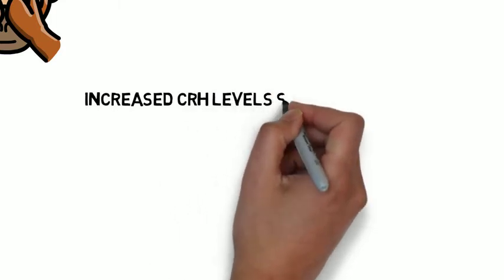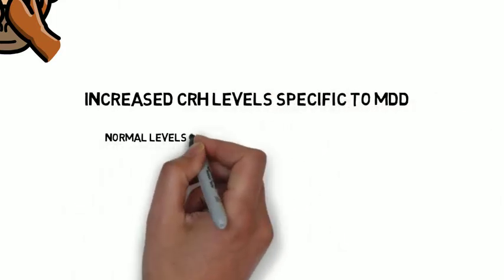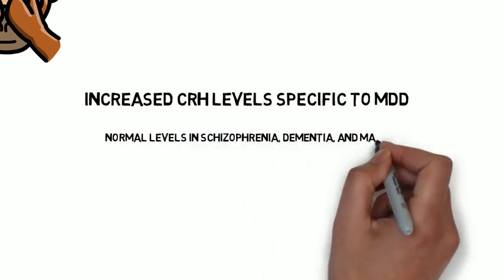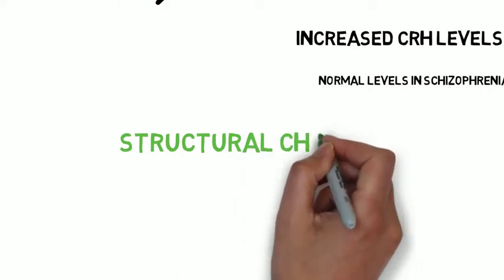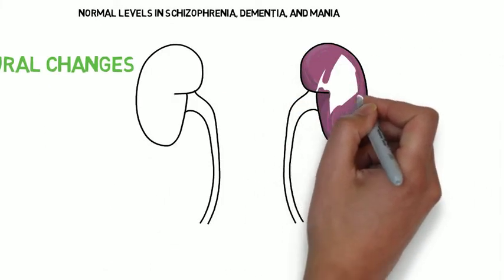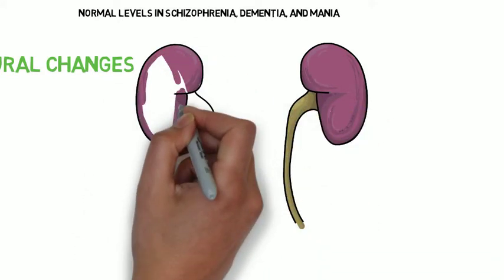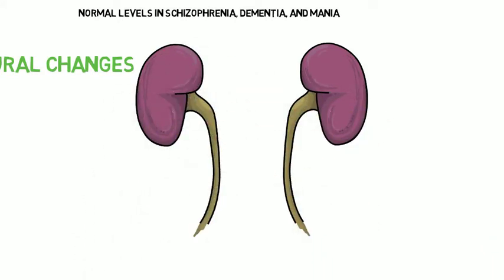Increased CRH appears to be fairly specific to MDD, as normal levels are reported in schizophrenia, dementia, and mania. HPA activation may be associated with structural changes in components of the axis, such as adrenal gland enlargement in MDD patients. Interestingly, this enlargement in the adrenal gland is reversed after treatment.